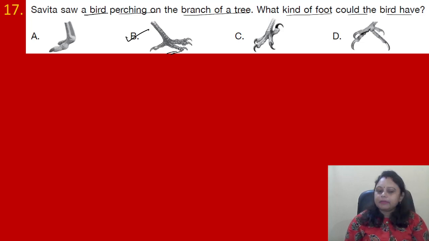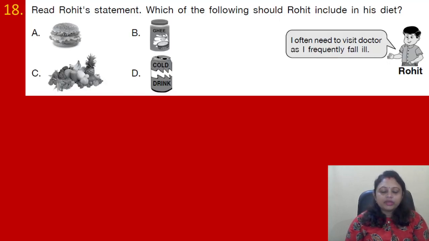Okay. Coming to the next question. Read Rohit's statement. Which of the following should Rohit include in his diet? So four options are there. In A, burger is there. B, ghee. C, fruits and vegetables. D, cold drink. And what Rohit is saying, I often need to visit doctor as I frequently fall ill. Okay.